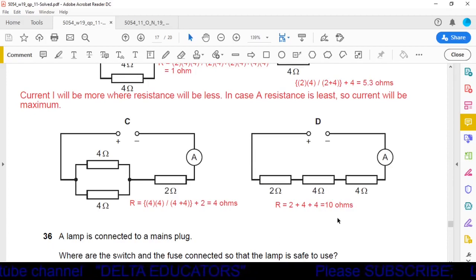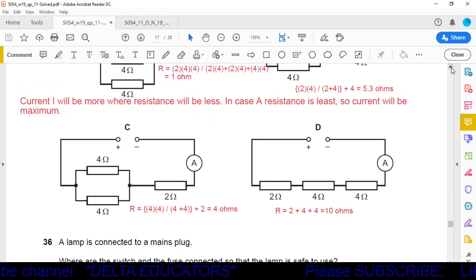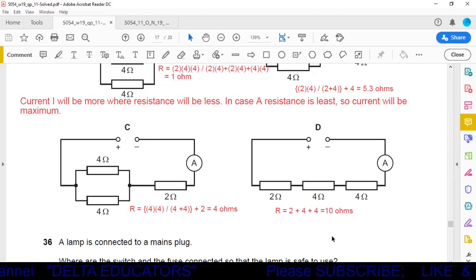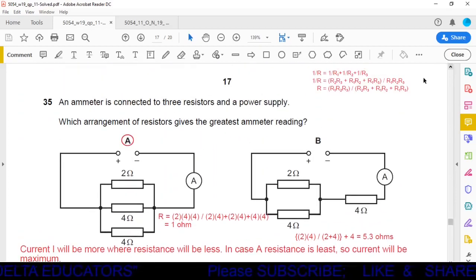Now what we have seen is that in option A, the resistance is minimum. Here resistance is 1 ohm, here 5.3 ohms, here 4 ohms, here 10 ohms. So in option A, resistance is minimum. So we can say current will be maximum, so the ammeter reading will also be maximum. So we can say the correct option is option A.